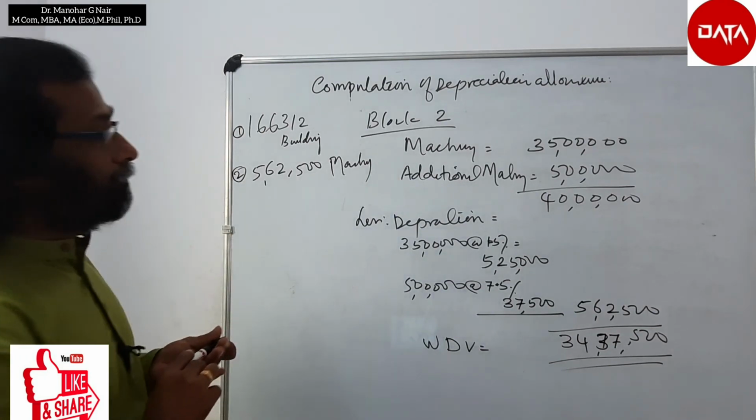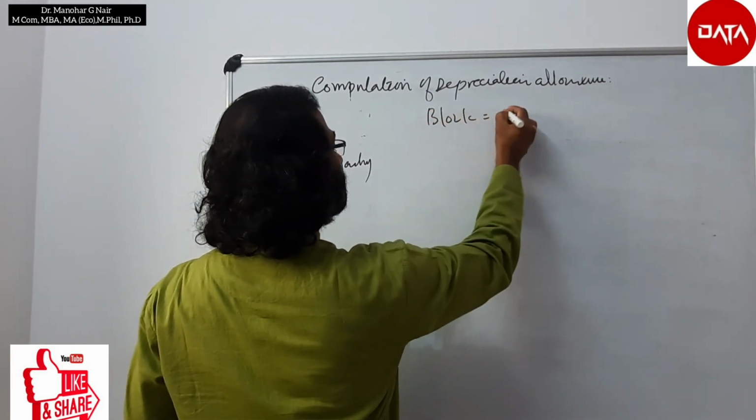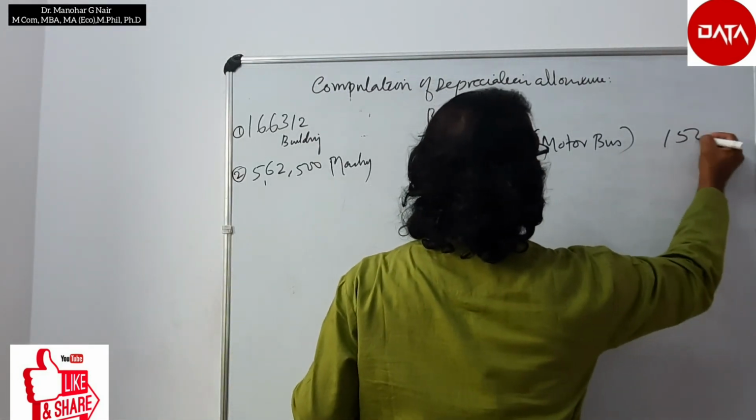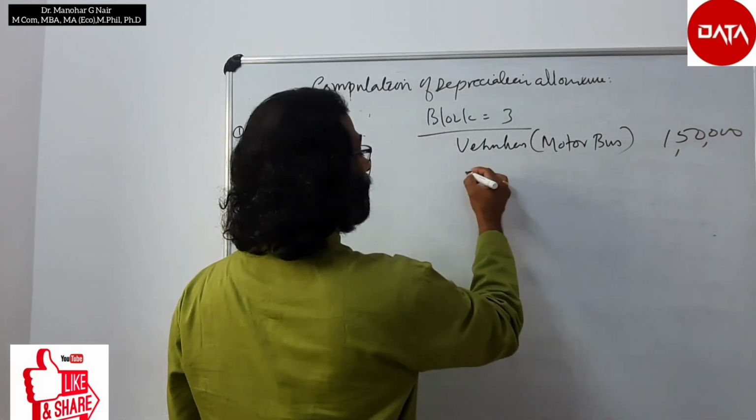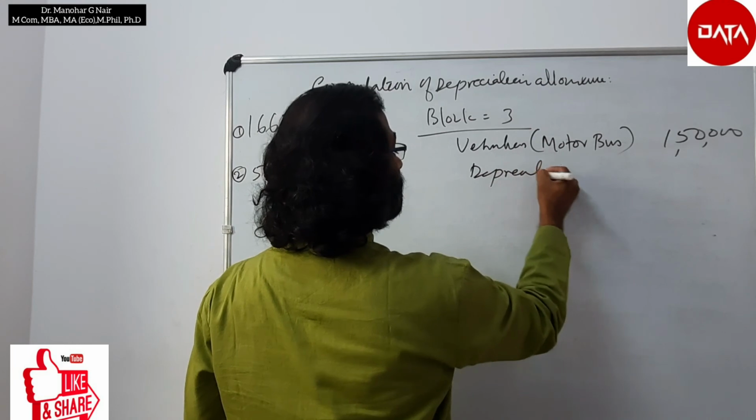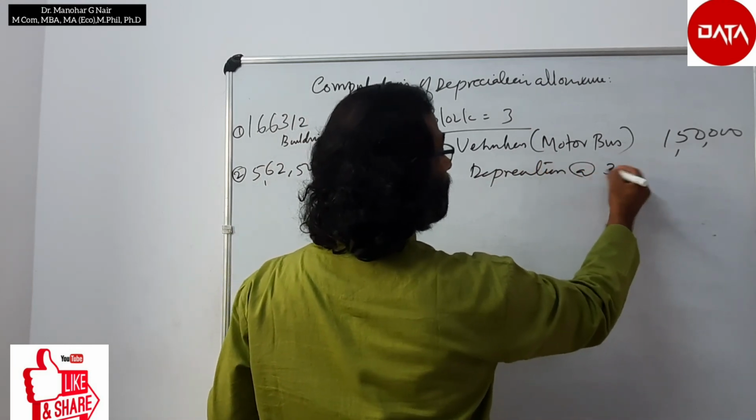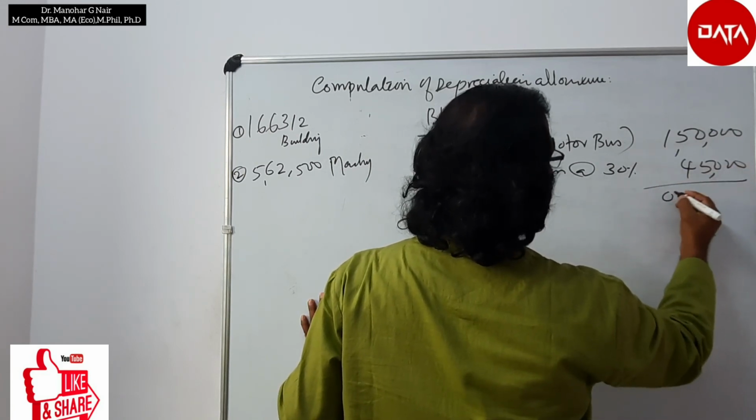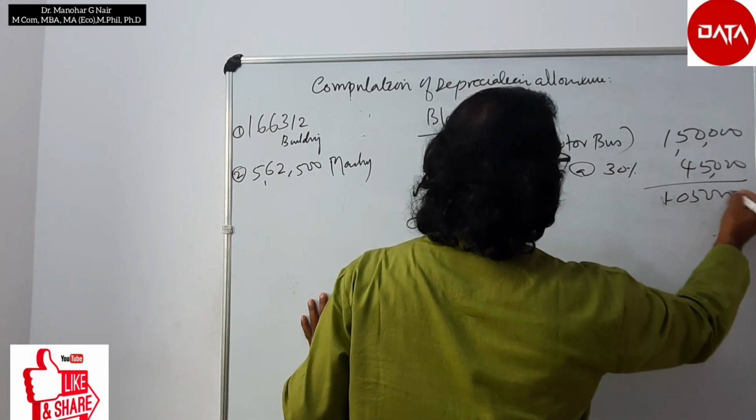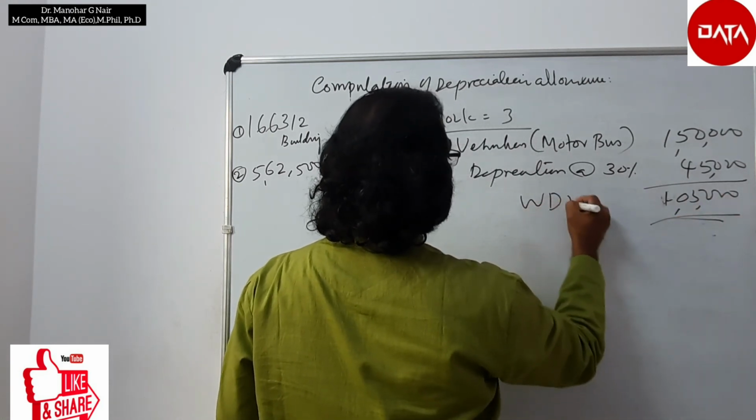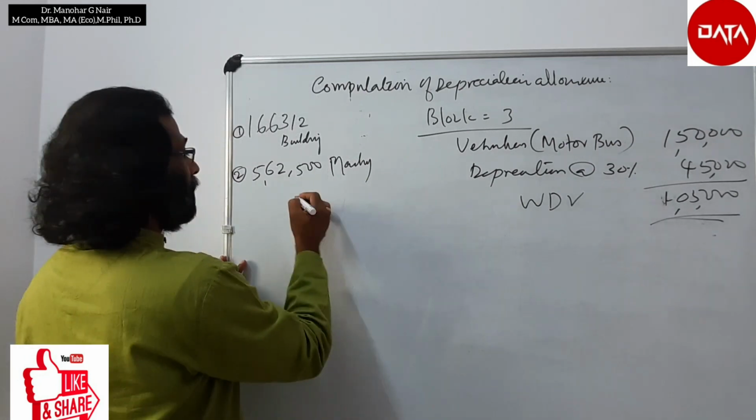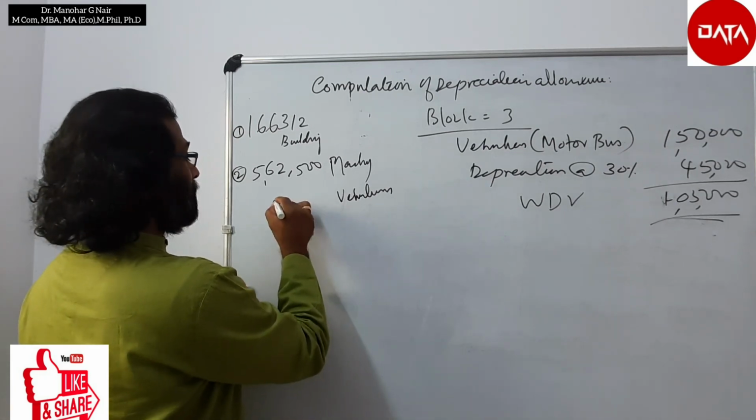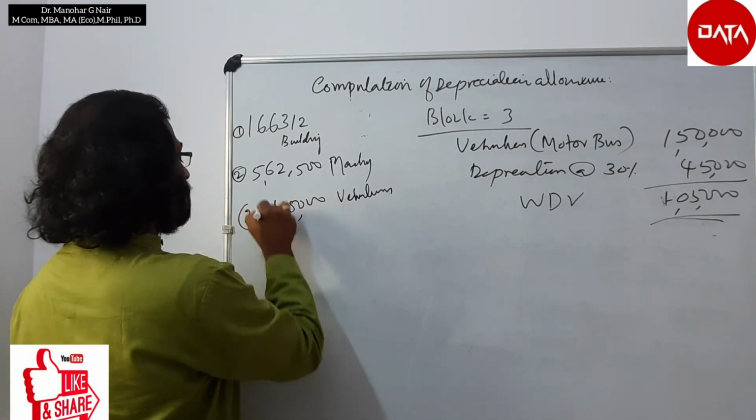This is case 2. Block 3. Block 3 is vehicles 1,50,000. Depreciation at the rate of 30%. It is 45,000. Therefore 1,05,000 is the written down value. And the eligible depreciation for vehicle, the third block of asset, is 45,000.